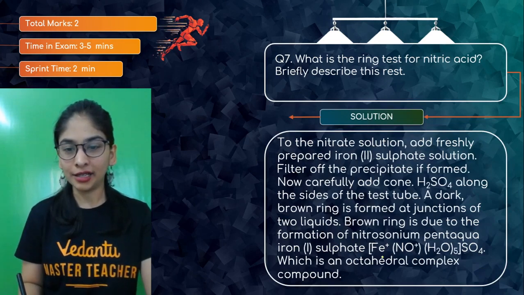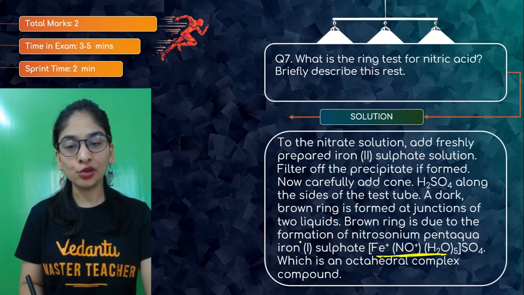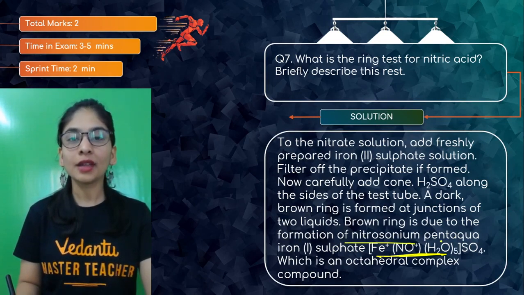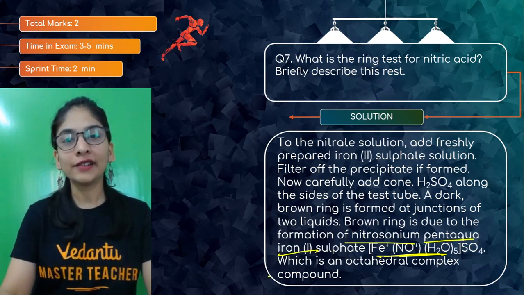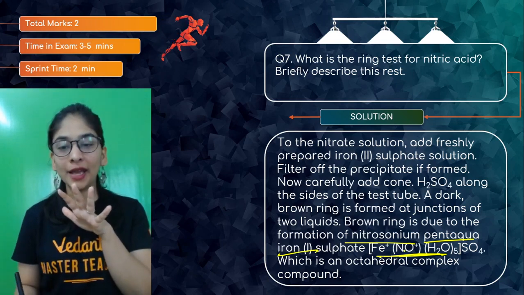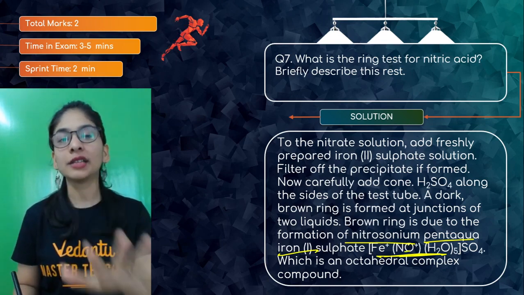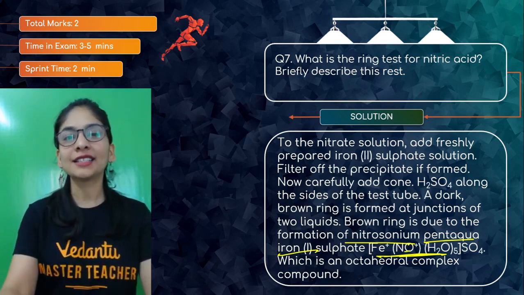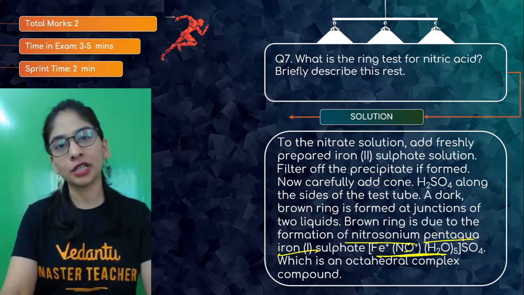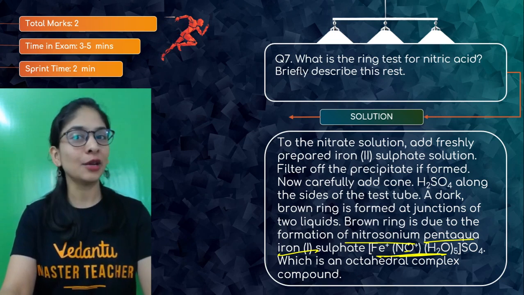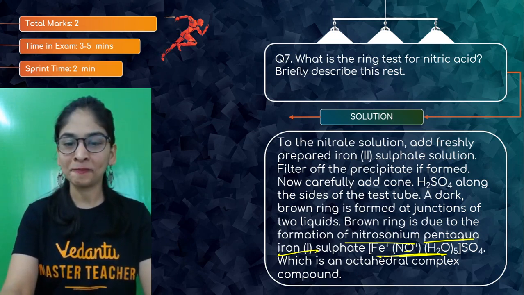Okay, that's written here also, in the solution it is due to formation of nitrosonium pentaaqua iron sulfate. Octahedral means the iron is making 6 bonds, like this. Okay, you will understand that in 12th class, coordination compounds have a different chapter along with it. And it's a very interesting one. You'll definitely enjoy it. Yeah?